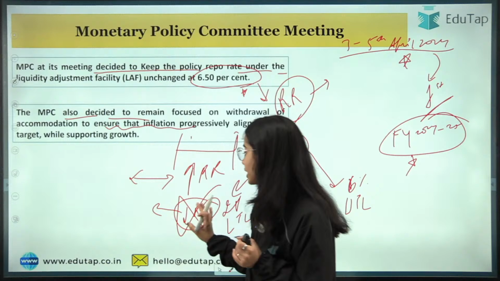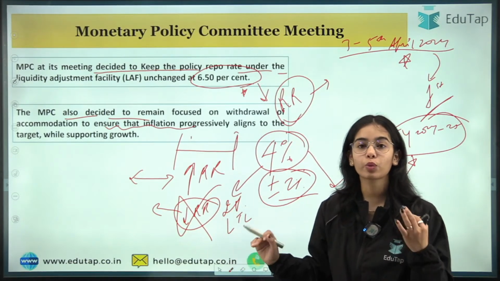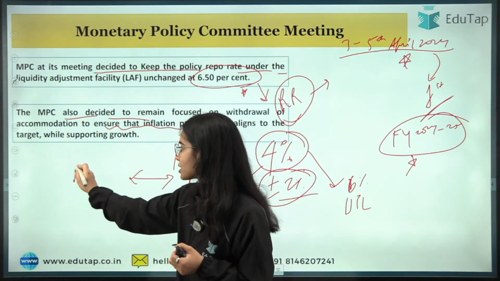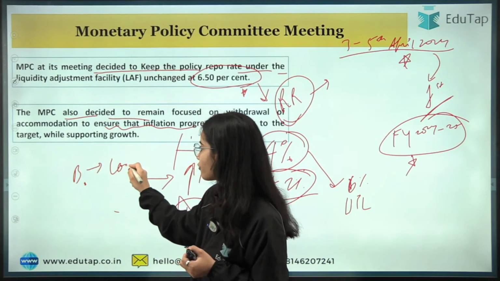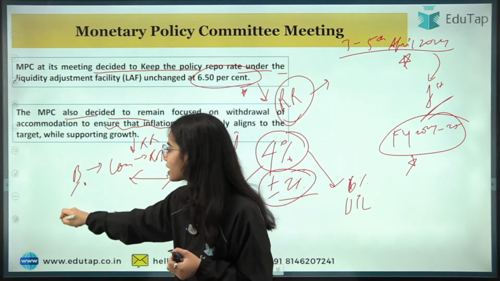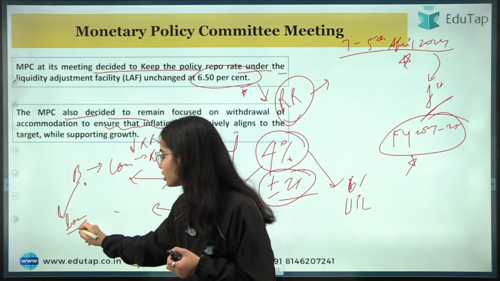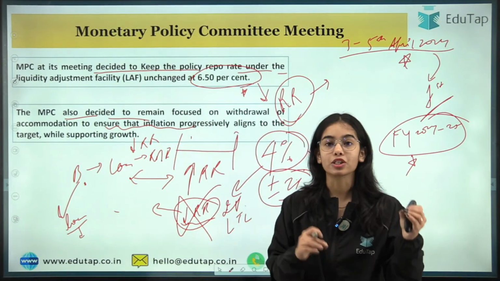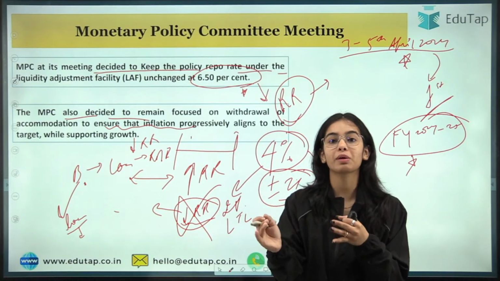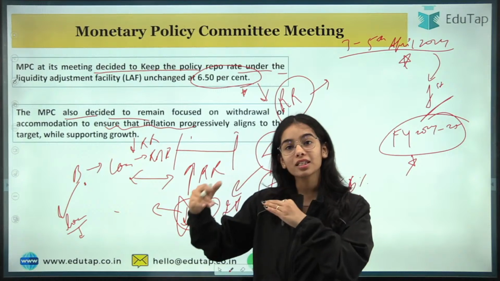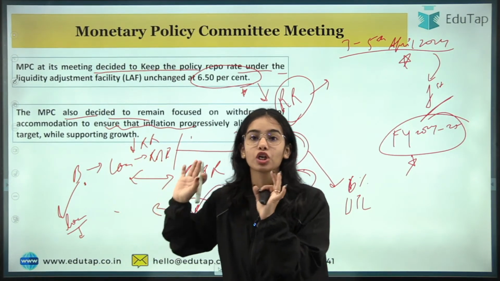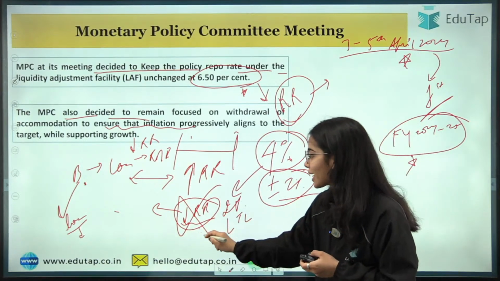So if the RBI had decreased the repo rate, what would have happened? Decreasing the repo rate means the banks can take loans from the Reserve Bank of India at a cheaper rate, at a lesser repo rate. So the banks will give loans to customers at a lesser rate. So the money supply will increase in the economy. The people will have more money to spend, so the demand will increase, and with the increase in demand, prices will start increasing in the economy. So this is the scenario in which inflation can come in the economy.